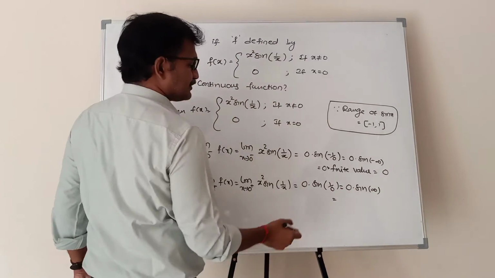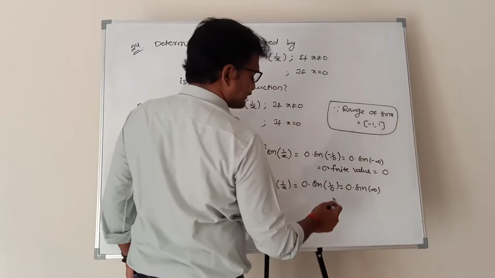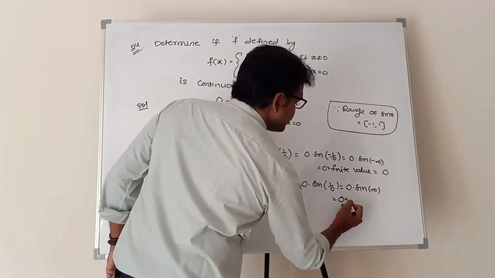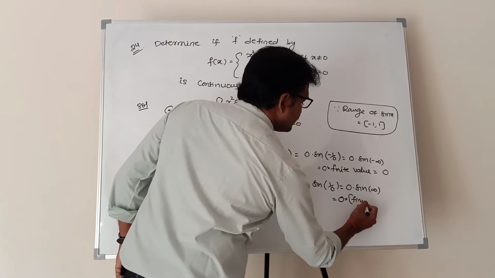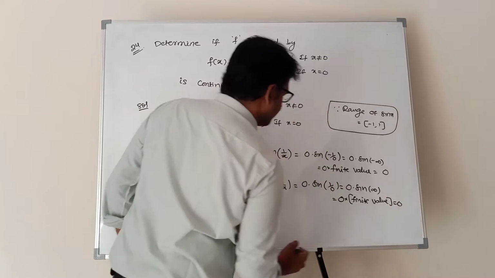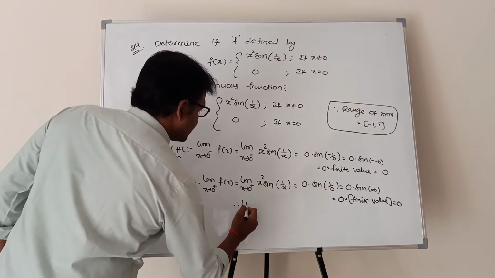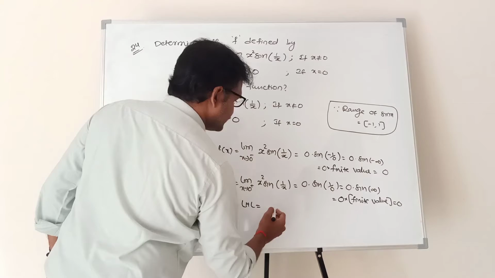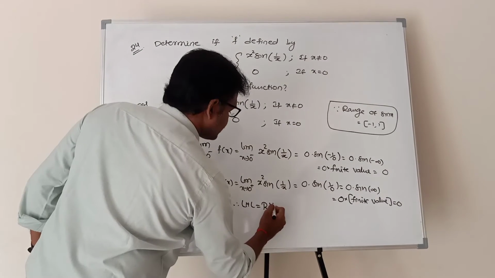Sine of infinity also lies between minus 1 and 1, the range of sin x. That means 0 into some finite value is always equal to 0. Therefore LHL is 0. Right hand limit is also 0.